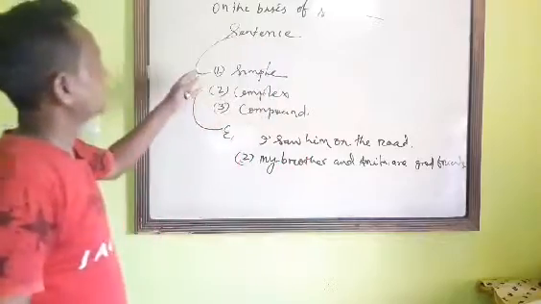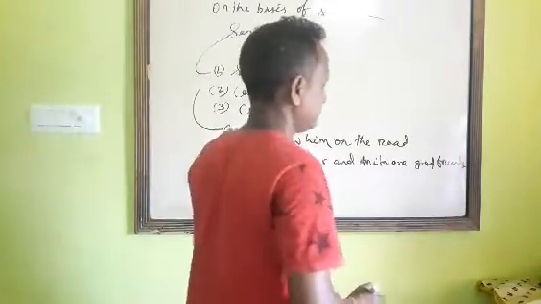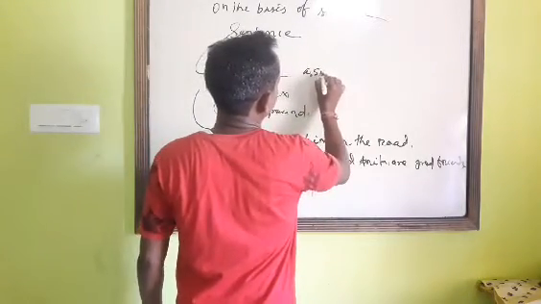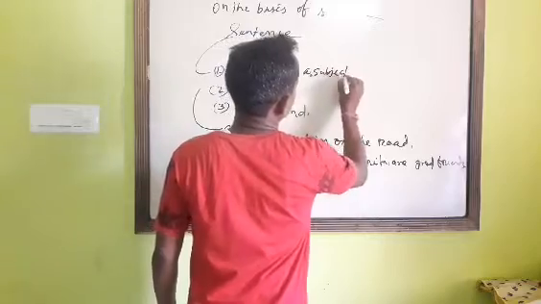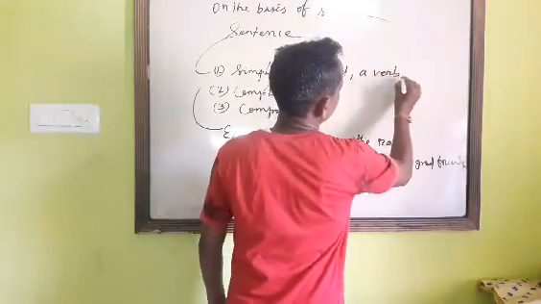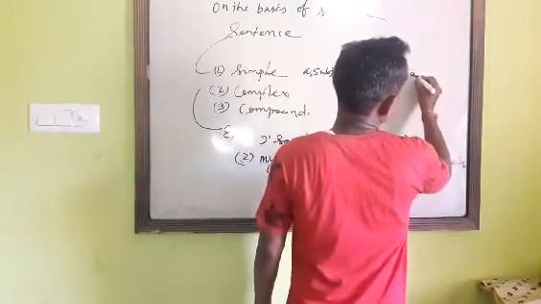What I told about the simple sentence is that it has a subject, a verb, and a complete thought.